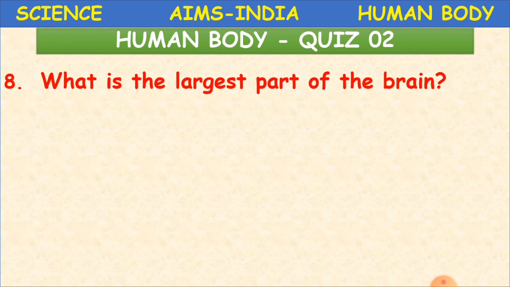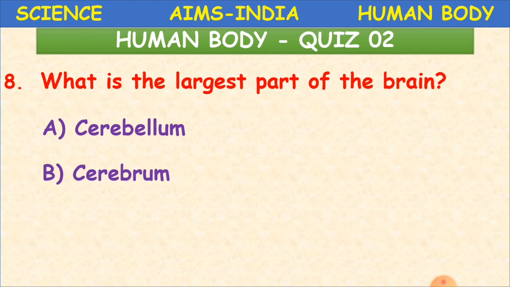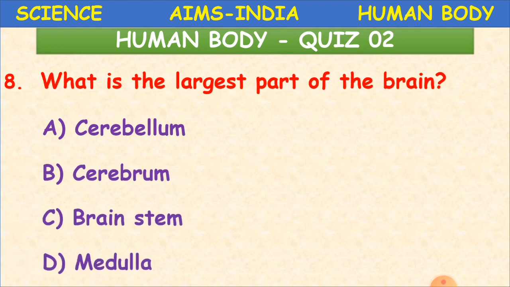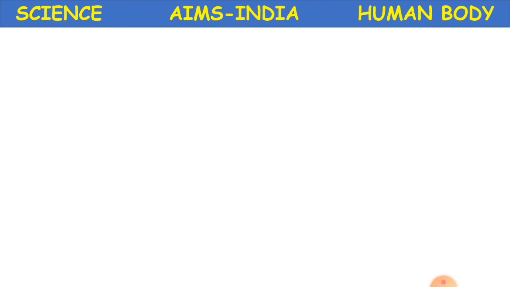What is the largest part of the brain? Is it cerebellum, cerebrum, brainstem or medulla? It is where all logical things, intellectual things happen, where we can store our memory. So the largest part is the cerebrum. Okay, children? The next question.